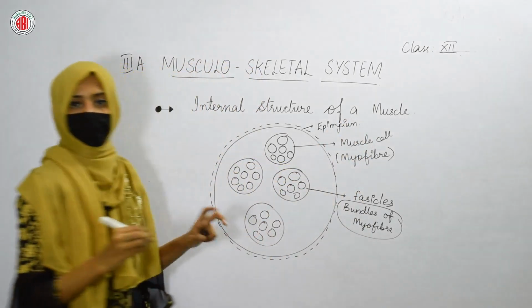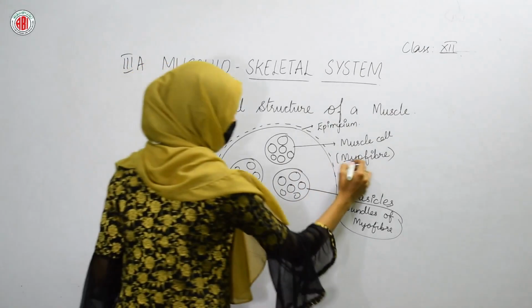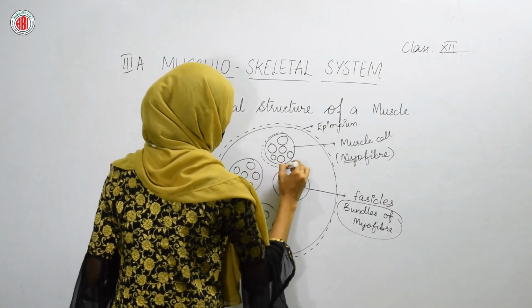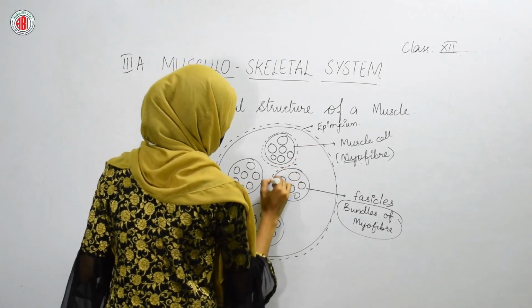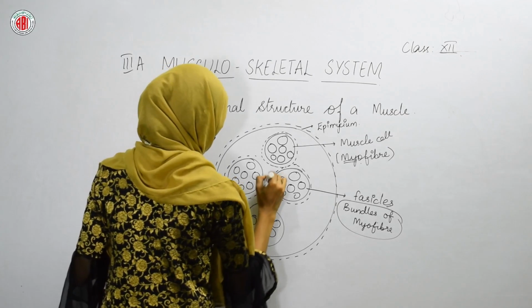Okay. One another tissue is present that surrounds our myofibers, the muscle cells. This is how all the myofibers are surrounded by some connective tissue.